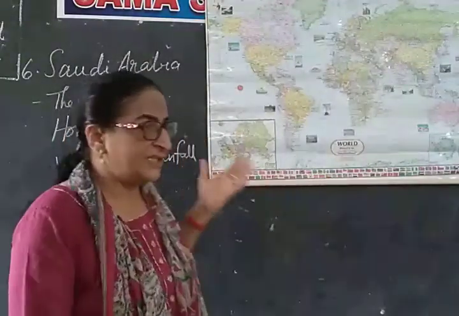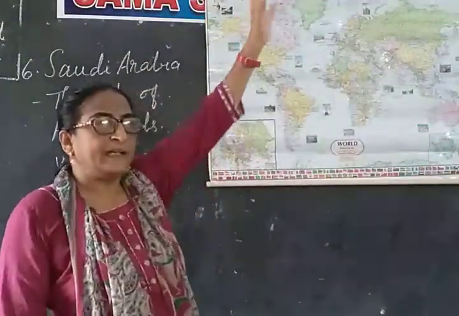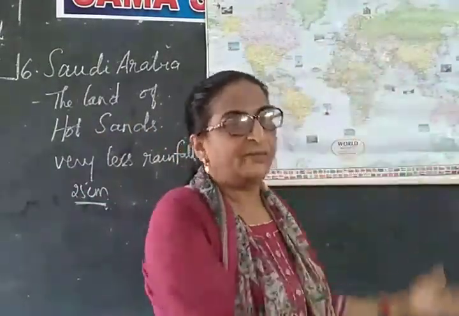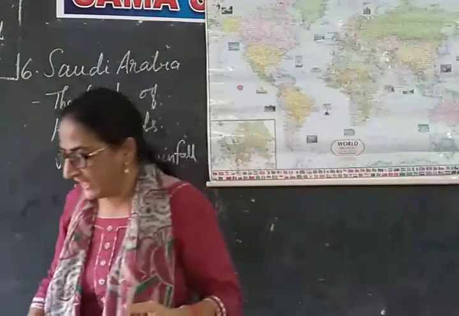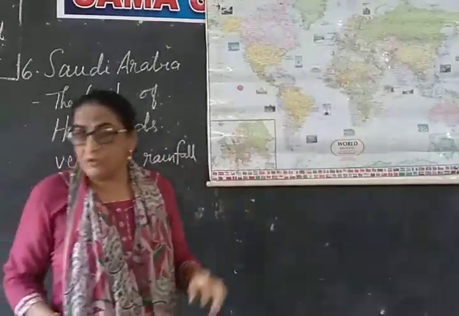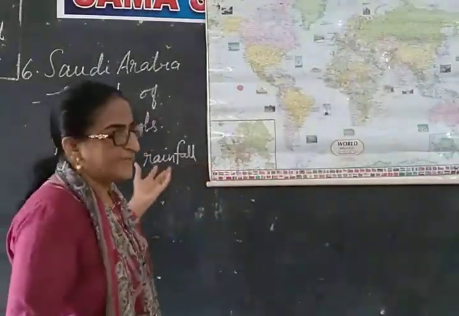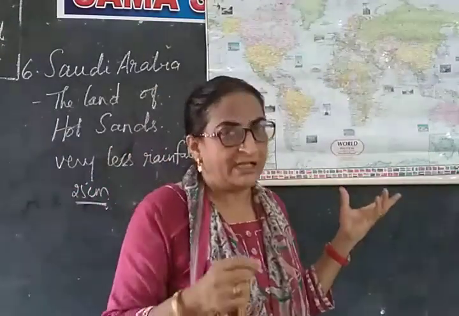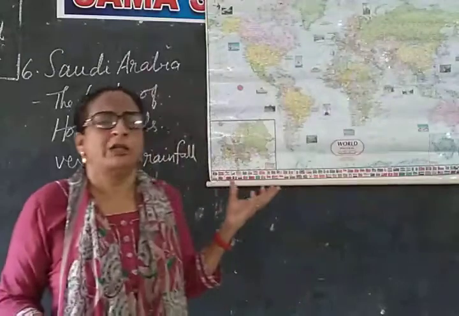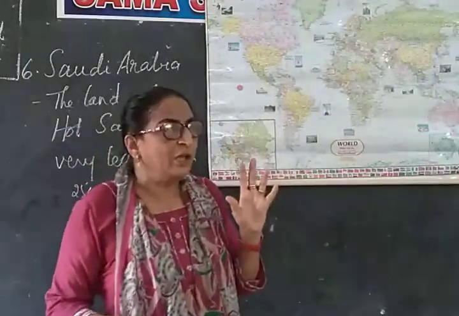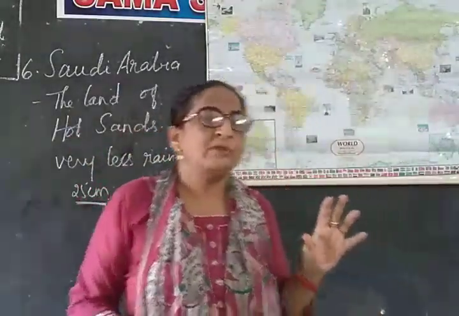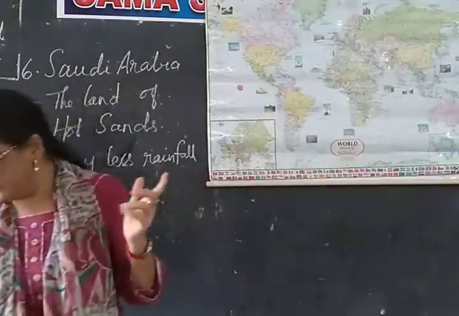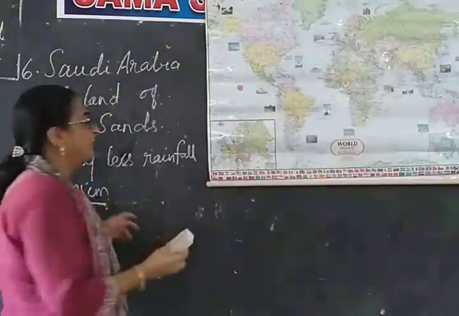As I told you, it is so hot that when it's raining, sometimes the water will get evaporated in the middle before touching the ground. Such hot is that area. So, those are called as deserts. The places which get less than 25 centimeters of rainfall are called as deserts. These are very hot and dry places, and mostly we find deserts on the western parts of the continents.